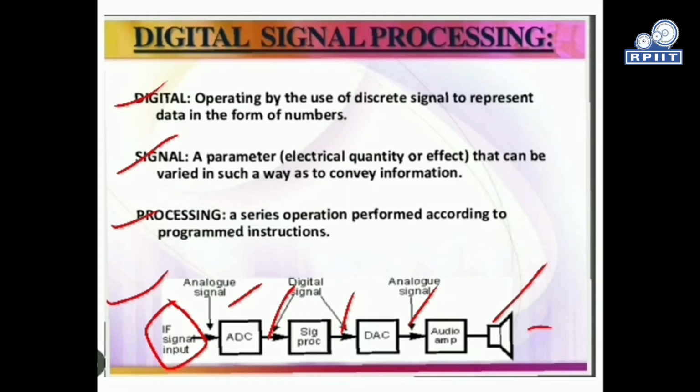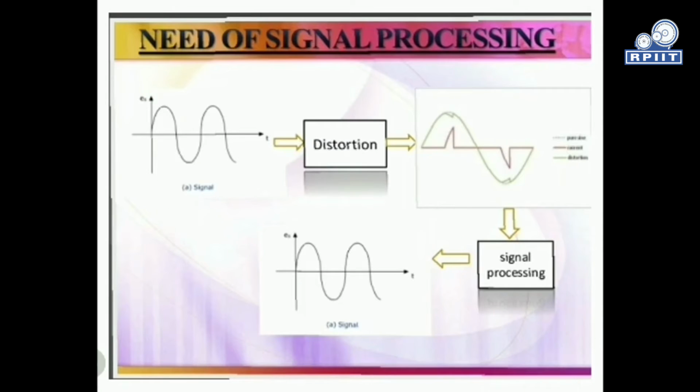So what is the need of signal processing? Basically we have an input signal like this. This is our information signal with respect to time t. This is nothing but a pure analog signal. But when we feed this signal to our signal processing system, some environmental distortion is added to it. This distortion changes the magnitude of our analog signal. We can see that our analog signal is like that, but the distortion added signal becomes like this one.